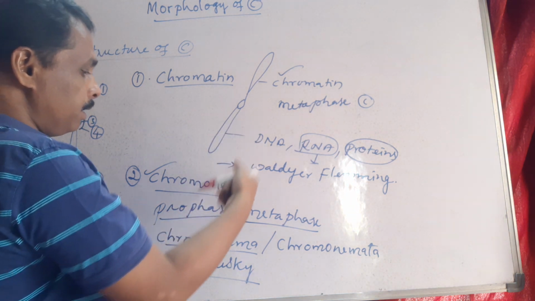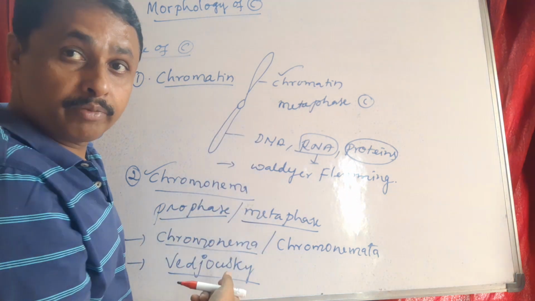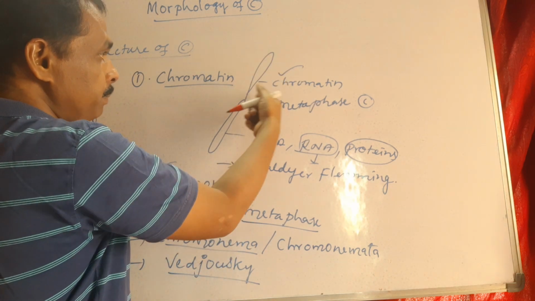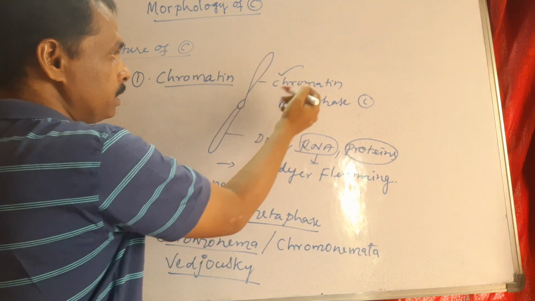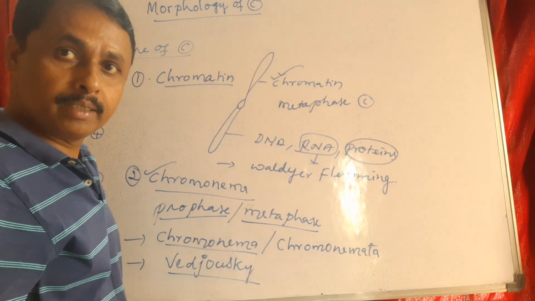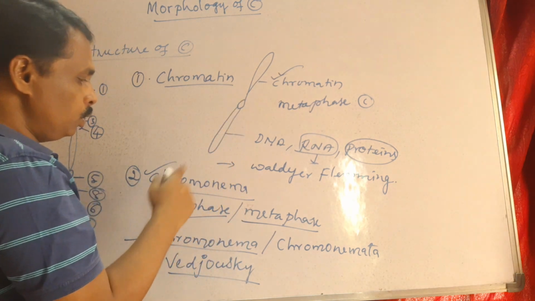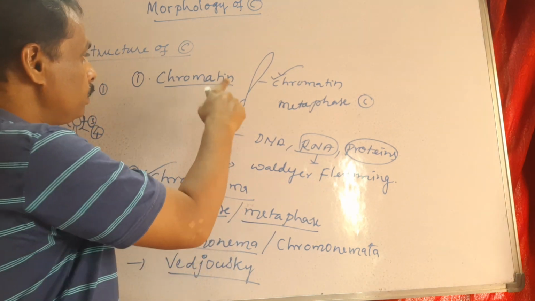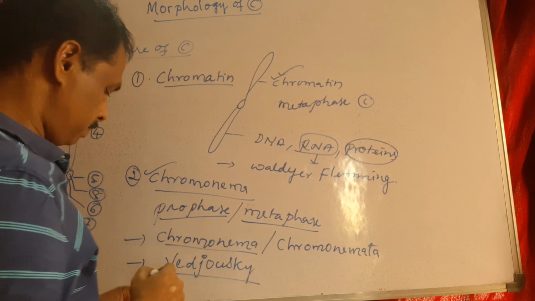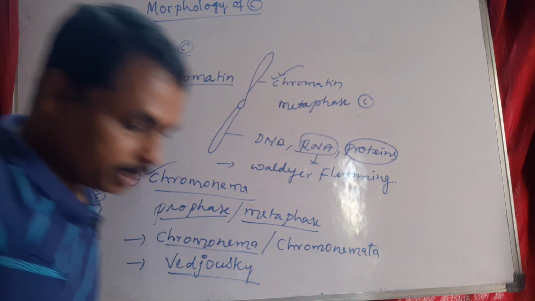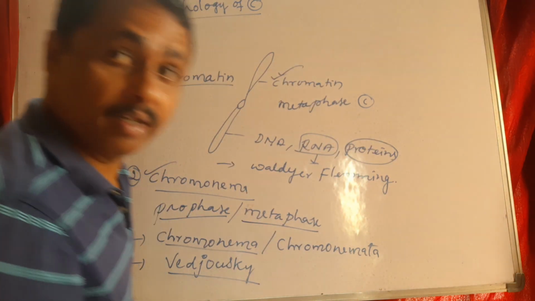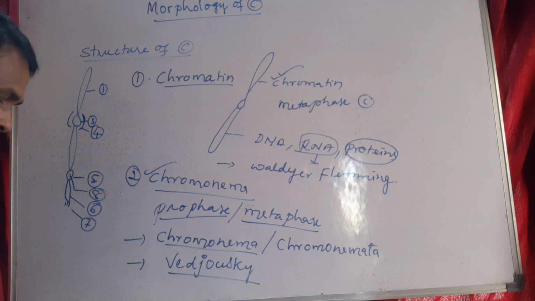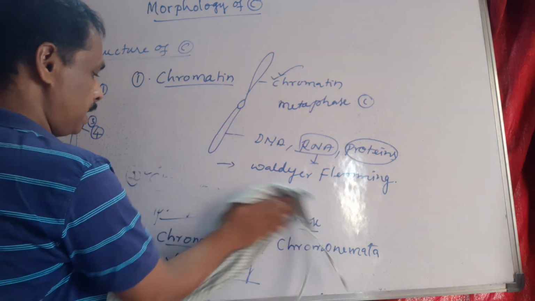During the complete condensation of metaphase, the rod-shaped half of the chromosome is called chromatin or chromatid. That is about chromonemata.